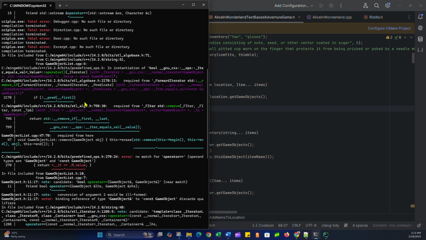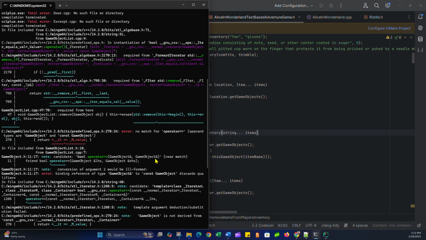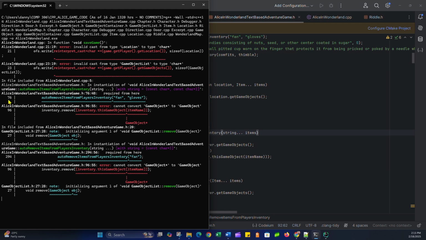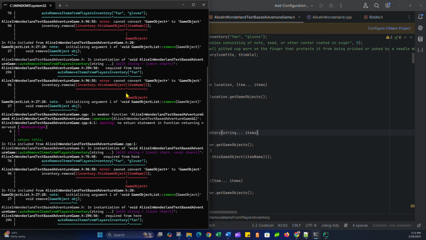In chat, so it looks like I did solve the game object issue though. Let's just not dereference it and save that, and let's try it again and see if we bring back the error. Should be 96, and yeah, so obviously that was it. This whole thing returned a game object pointer. Again, I'd have to look at my code, but obviously I'm returning a pointer to a game object. But the remove method expects just an actual object, not a pointer to an object. So I just need to dereference it, and that's what I did.